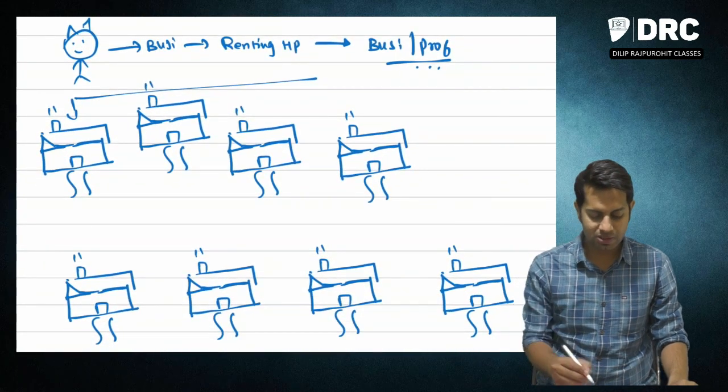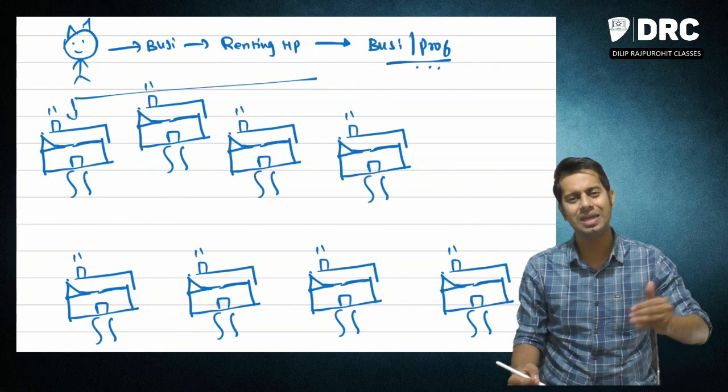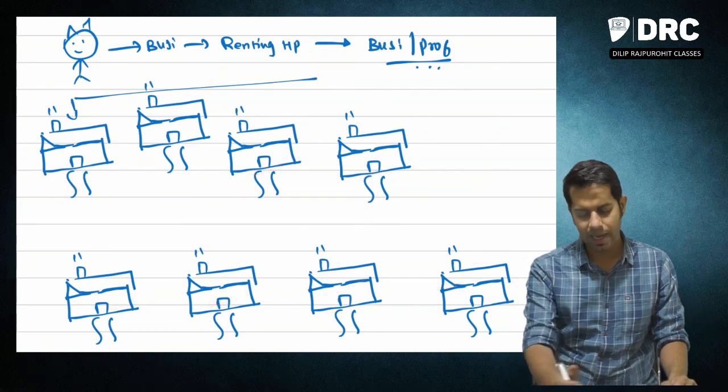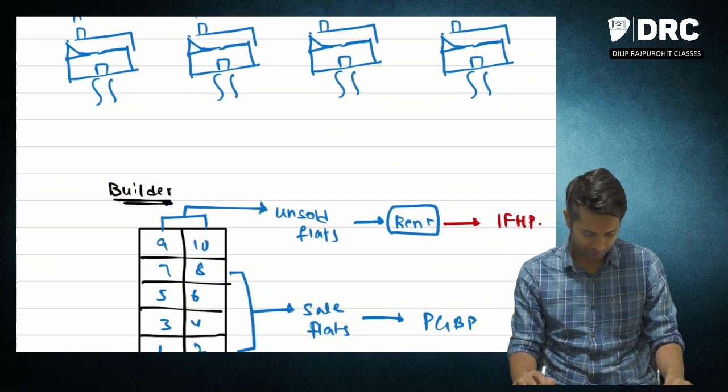So what if my business is only renting? See, I have some 8 house properties and I am earning rental income from all the 8 house properties, and that is my main business. In such cases, obviously, it will go under business or profession.